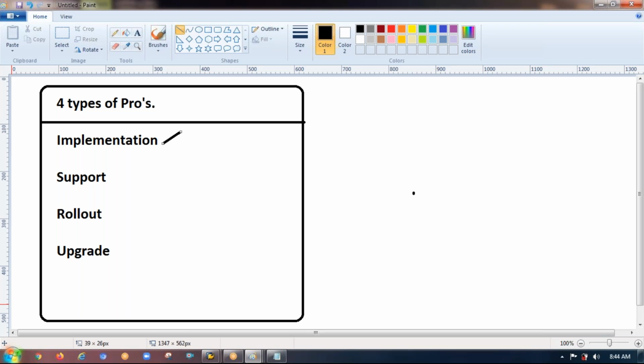Now the point which I'm highlighting is the types of projects are four. The first one is implementation. Implementation is nothing but, so far my business is not running in SAP. So far, I am using a different software to run my business, let's say some Java or .NET or any other software. But for the first time, I'm so excited to start my business in SAP because I got to know the features and the flexibility that we have in SAP. So that is the reason I want to start my business running in SAP.